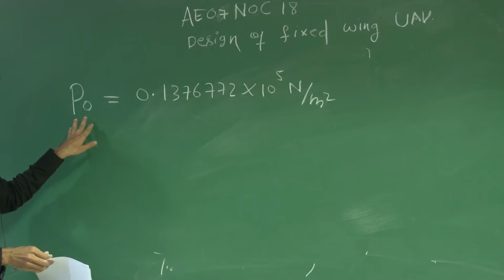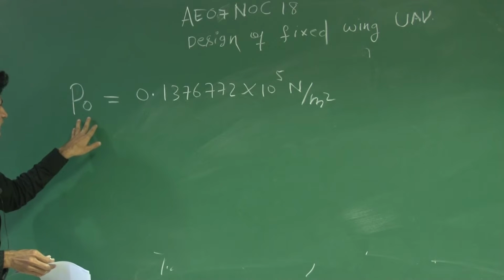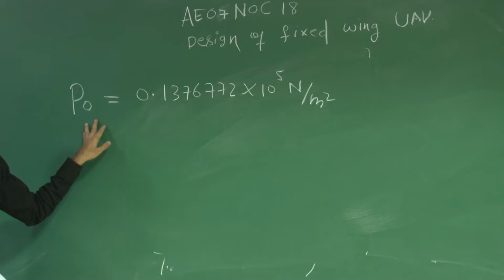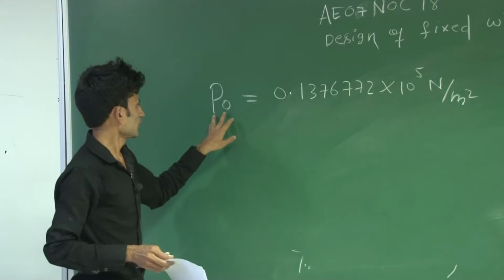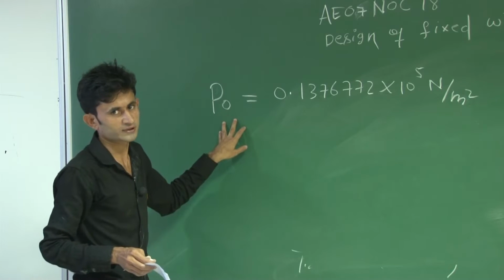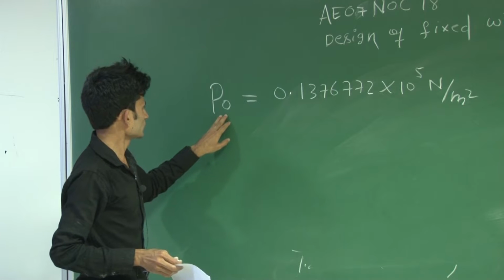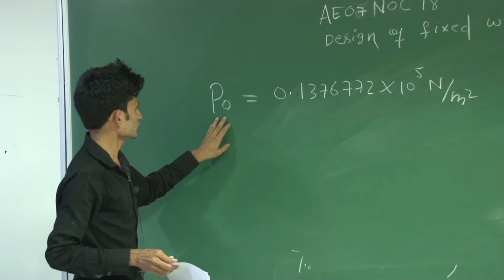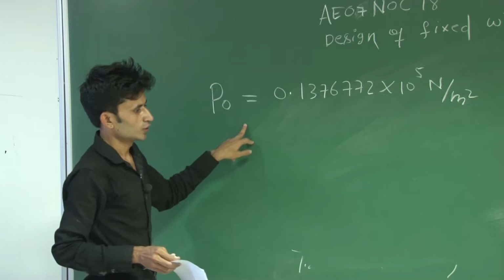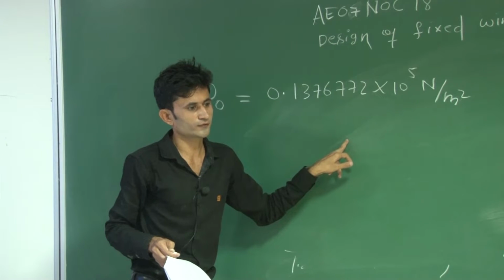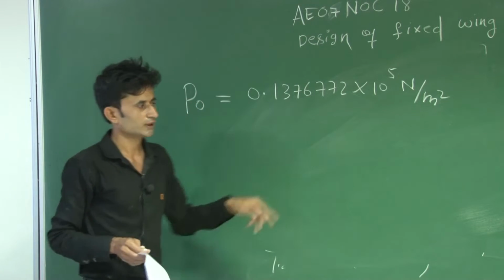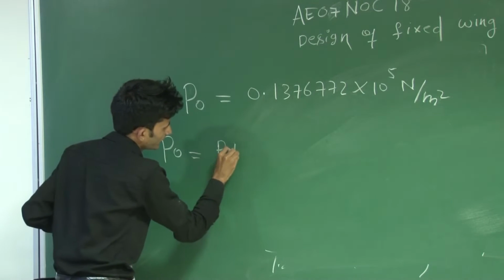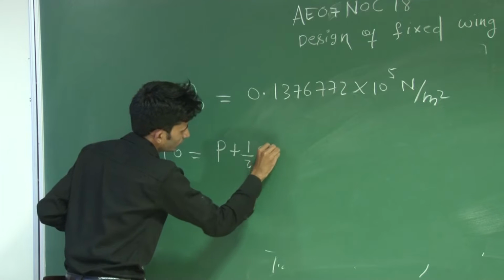In the pitot tube, if you bring the flow to zero isentropically, means you are not adding any heat and you are not removing any heat from the system, you will get one pressure, that is P naught. So you can write this relation: P naught equal to P plus half rho V square.